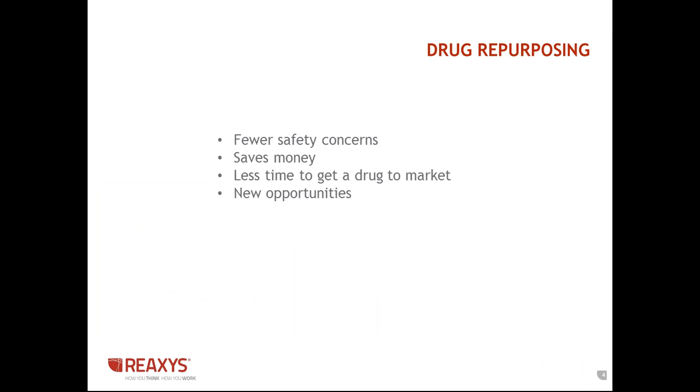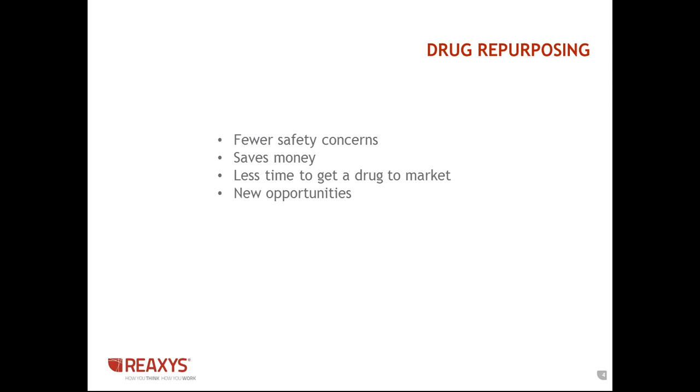Repurposed drugs have fewer safety concerns since marketed drugs and late-stage drugs have already gone through most of the safety hurdles. Repurposed drugs have a clear advantage. Many drugs that fail in the preclinical phase fail because they were not shown to be effective and not due to safety concerns. The large infrastructure needed for traditional drug discovery is not needed for repurposing, and the time it takes to get a drug to market can be reduced by several years. It also creates new opportunities in the area of neglected or orphan diseases.